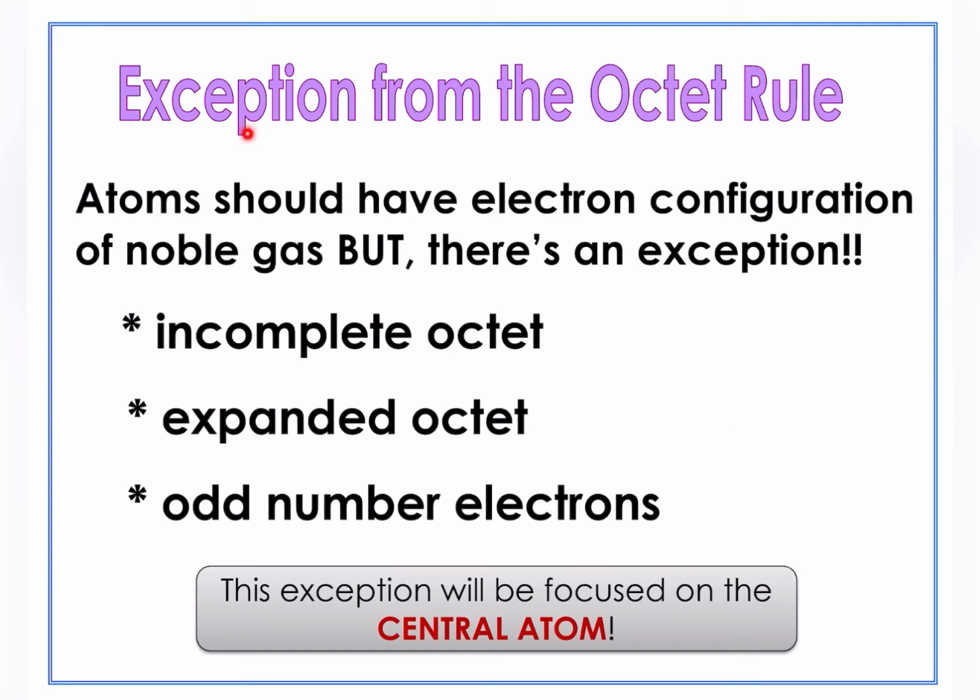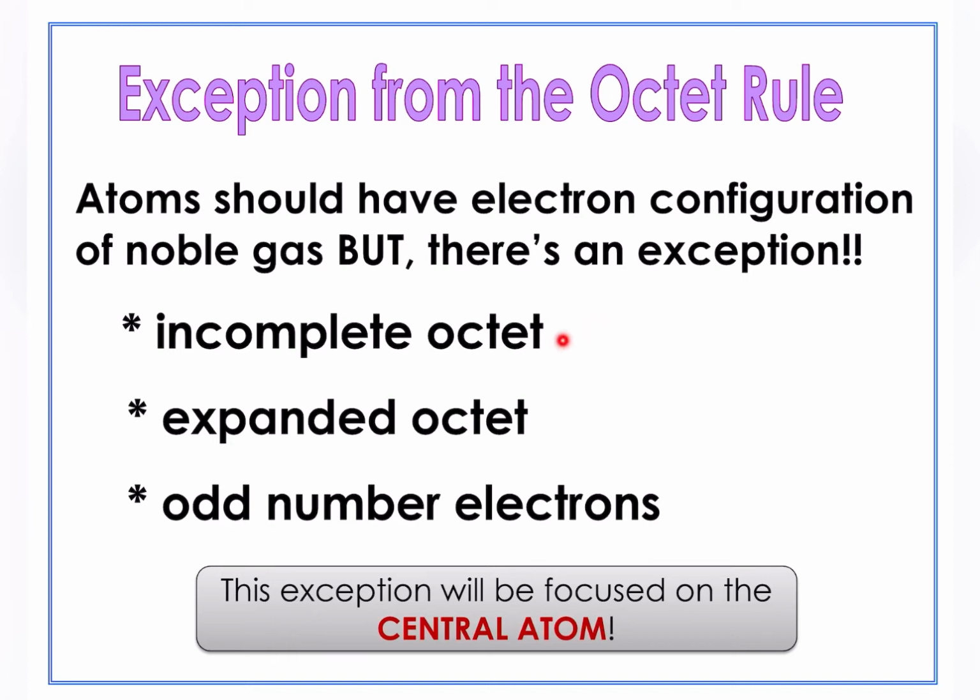When you see the term exception, it means that satu pengecualian kepada sesuatu rule. It means that from the octet rule, we learn that all atoms should have electronic configuration for noble gas. Either they achieve octet configuration or duplet configuration. But there is an exception for some molecules where we will learn about 3 exception rules.